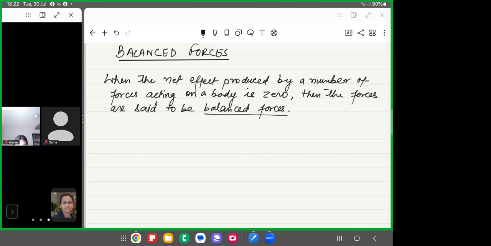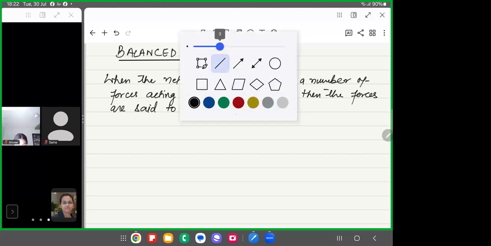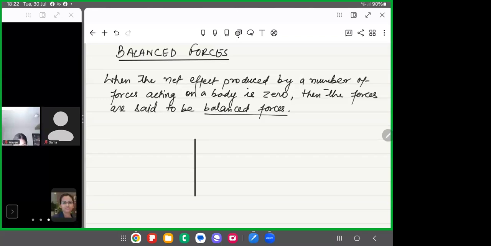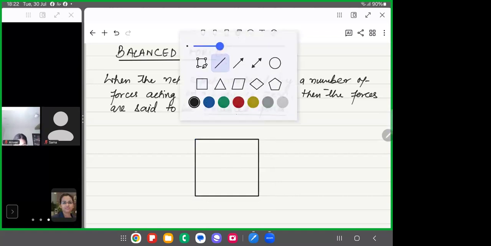Now, suppose a block of wood is placed on a horizontal surface. Suppose we have a block of wood, this is the wood block, and it is placed on a surface.